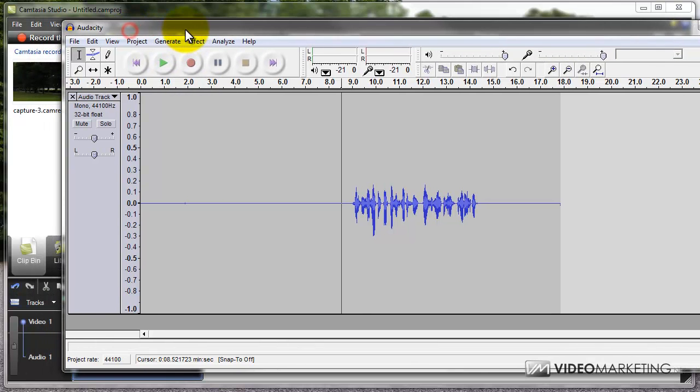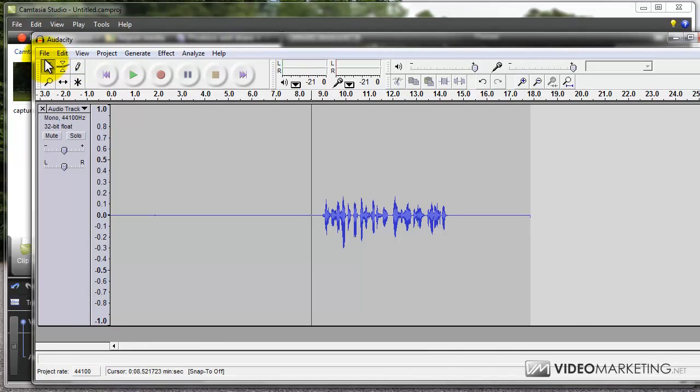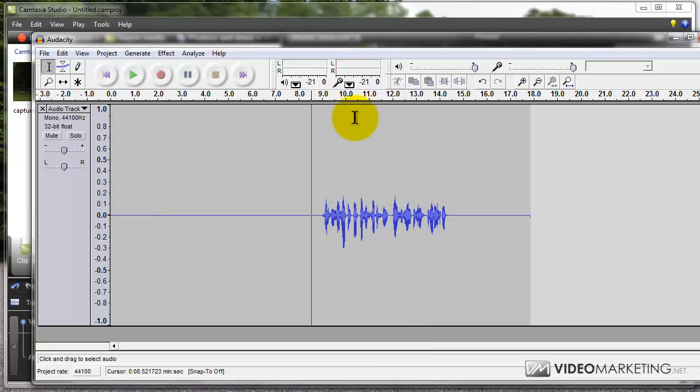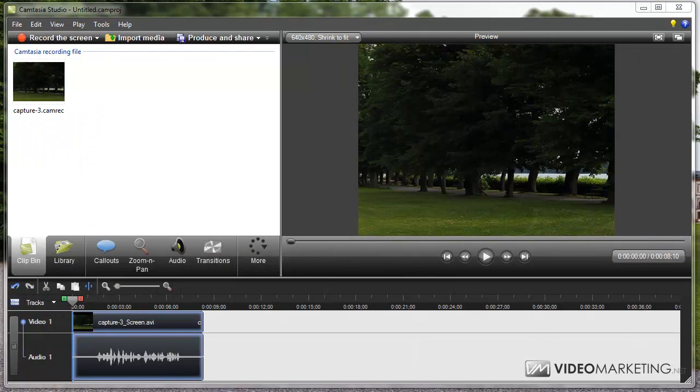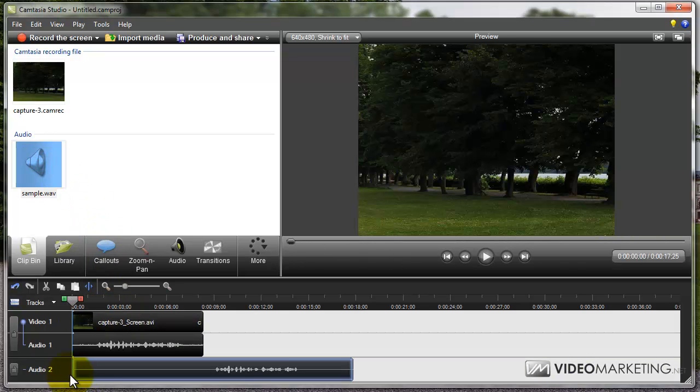But now I have to bring this audio file into Camtasia Studio here. So first I have to export this audio file into a WAV format. Then I am bringing that sample WAV file into here, and here I am adding an additional audio track. So the audio track here is just for the reference, and this is the audio track from Audacity in which we have done the noise removal.